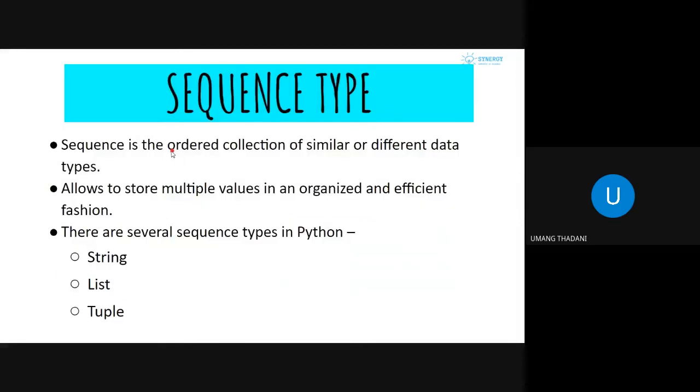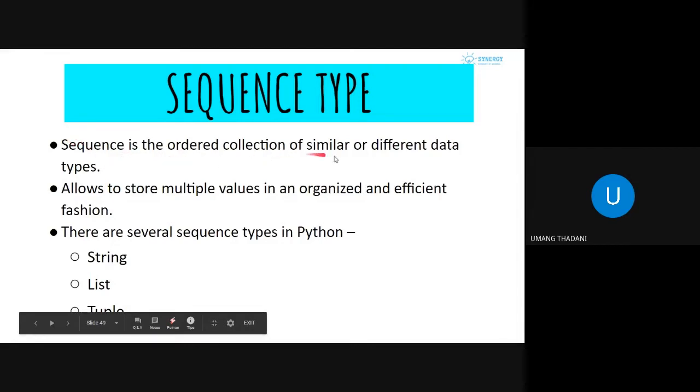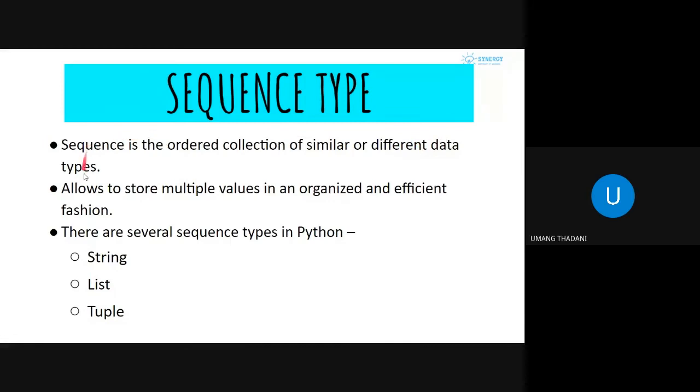Then we have sequence types. Now we have the following three sequences. We have strings, we have lists, we have tuples. A sequence is an ordered collection of similar or different data types, at least in Python, it is the case. It allows multiple values in an organized and efficient fashion.